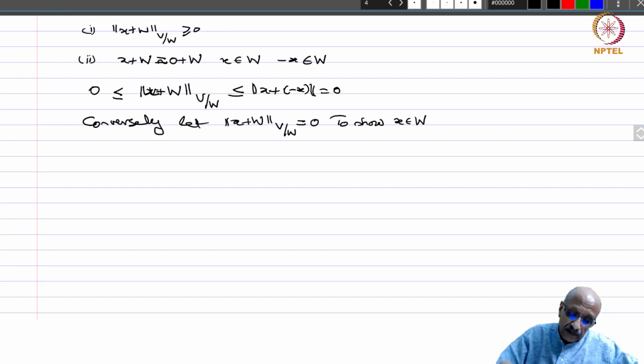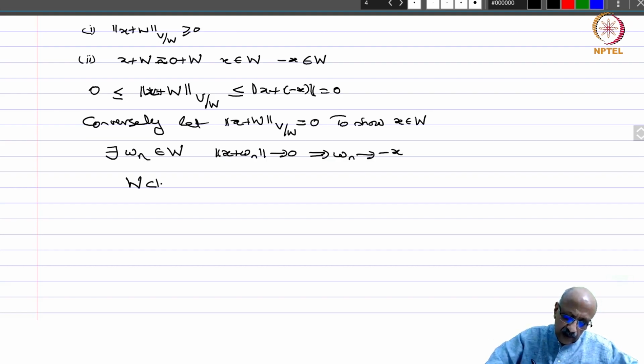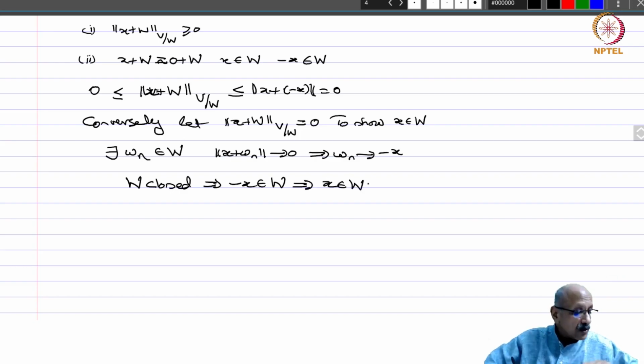The definition is the infimum of something, and therefore if this is 0, there exists w_n in W such that the norm of x plus w_n converges to 0, because the infimum is 0. So this means that w_n converges to minus x. Now W is closed, so this is where the hypothesis closed is important. This implies that minus x belongs to W, and this implies that x also belongs to W, and therefore we are through. Now we want to show the third property.